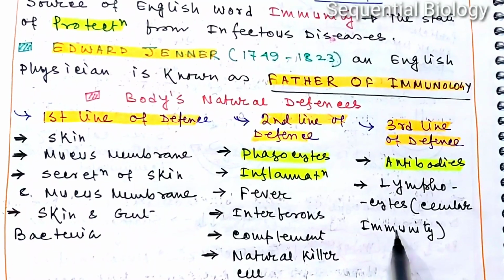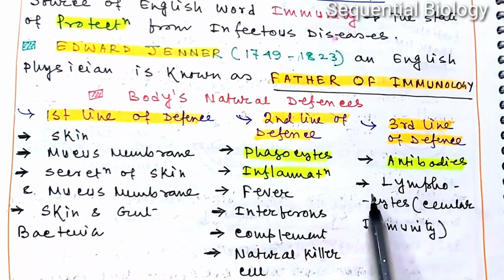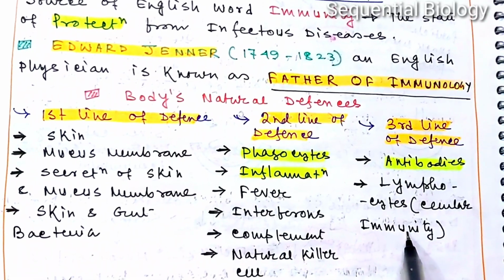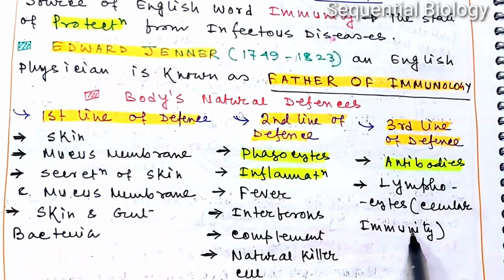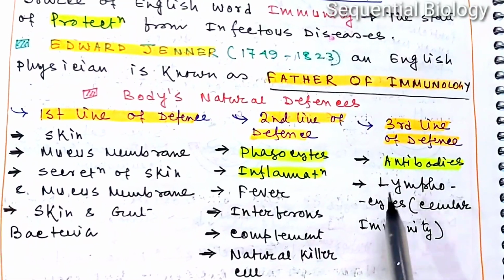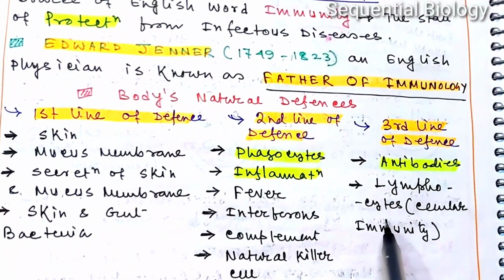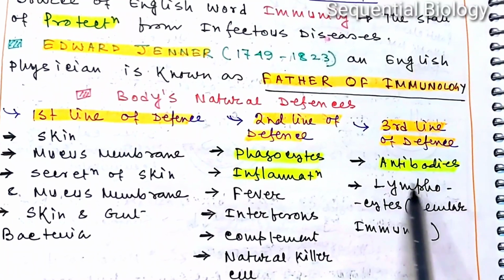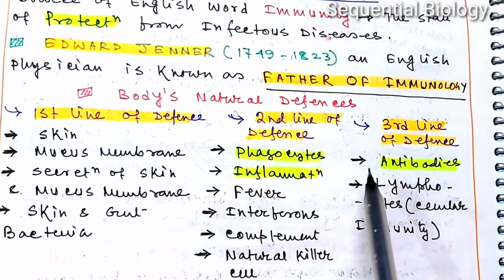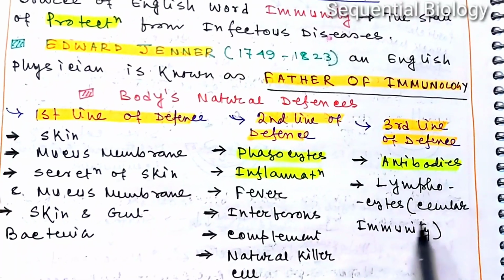But if any pathogenic microorganism crosses these two lines, it is exposed to the third line of defense. This is the most important and final line of defense. In the third line of defense, the lymphocytes and the antibodies are responsible for elimination of these pathogenic microorganisms. A lymphocyte is a type of WBC, or white blood cell. Lymphocytes are of two types: the B lymphocyte and the T lymphocyte. The B lymphocyte secretes a glycoprotein known as the antibody, and when this antibody reacts with the antigen, it causes the death of the antigen or pathogen. So the antibody is a major component of the third line of defense.